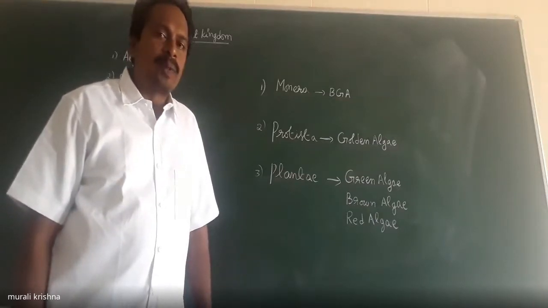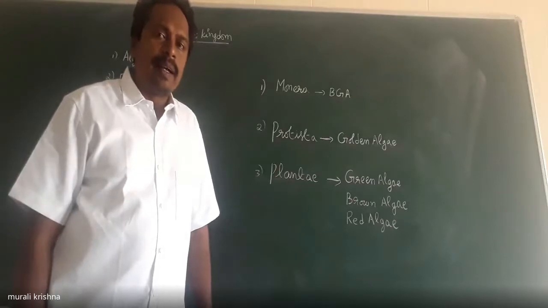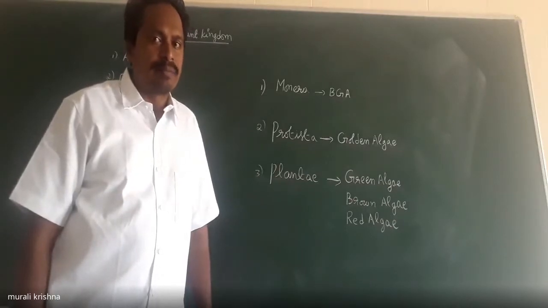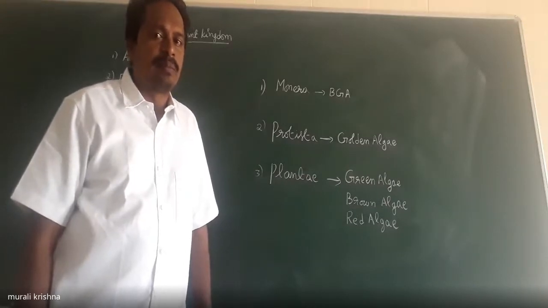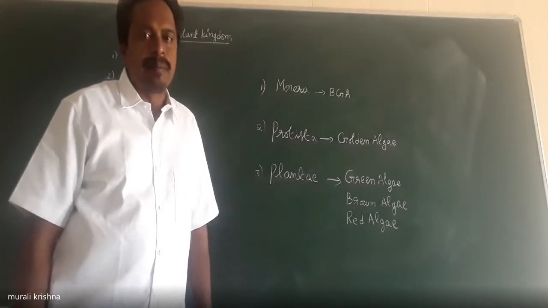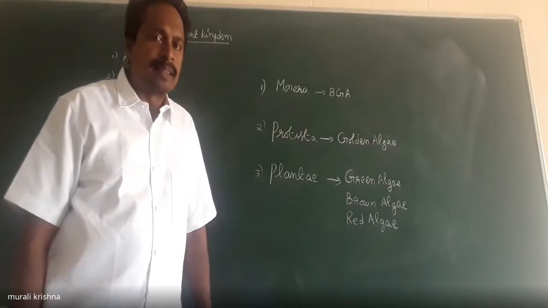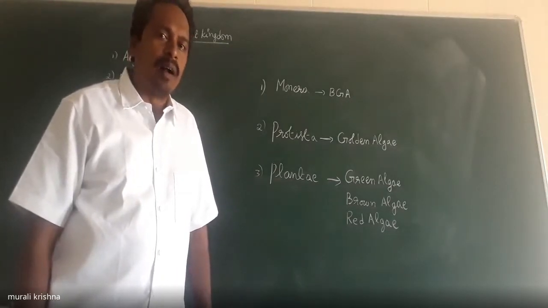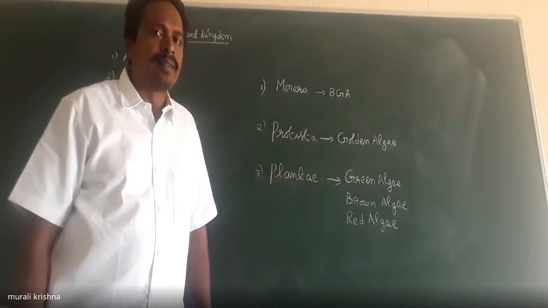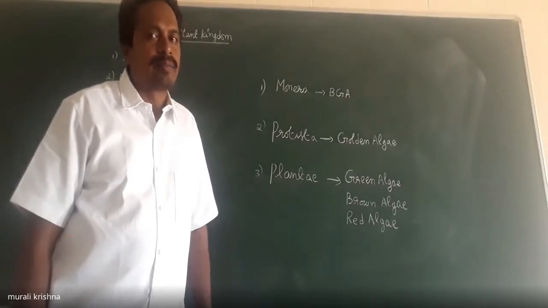How many kingdoms possess algae in Linnaeus classification? Very good, Tejan. That's one kingdom, the Plantae kingdom. The Plantae kingdom consists of the cyanobacteria, protistans, and algae.